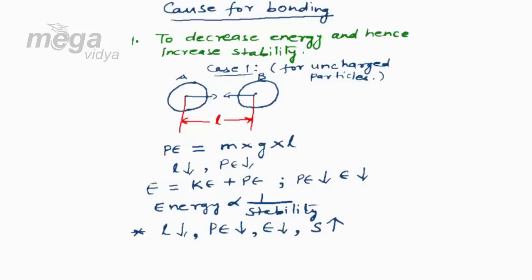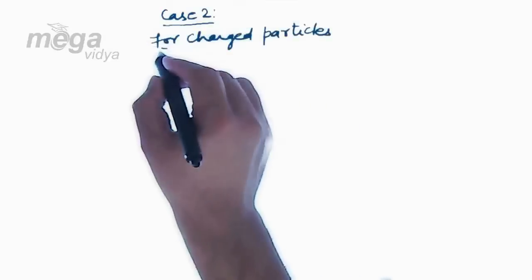verified through this given data, that when particles will approach each other for the purpose of bonding, they will undergo a decrease in their internuclear distance, that is separation, which in turn will decrease their potential energy, decreasing the energy and hence increasing the stability. Now let's come to another case, case 2, for charged particles.